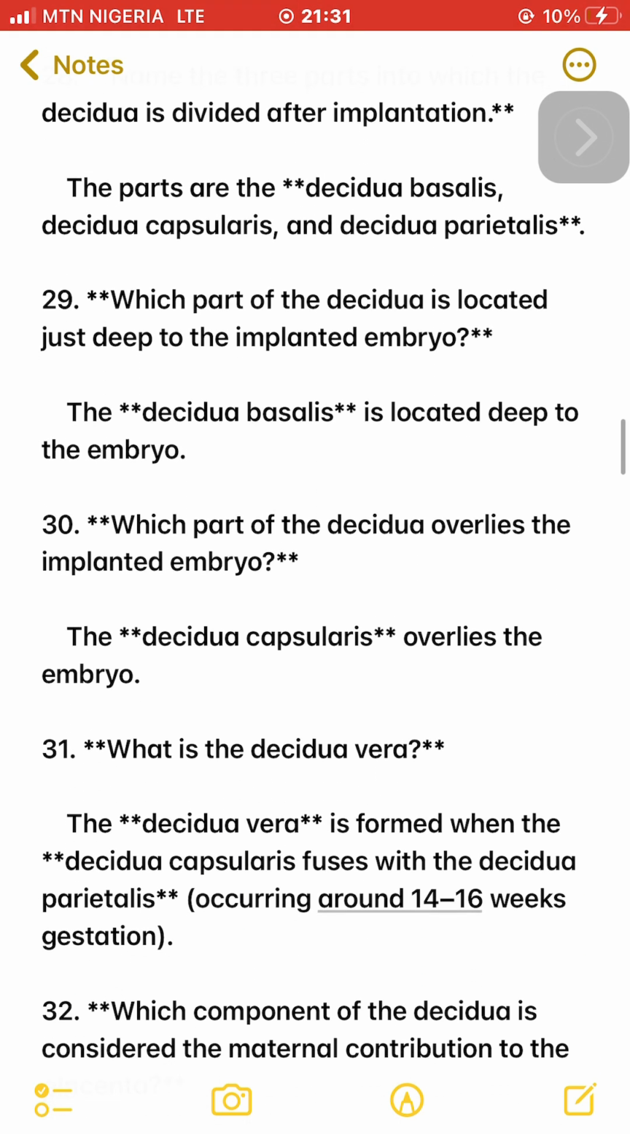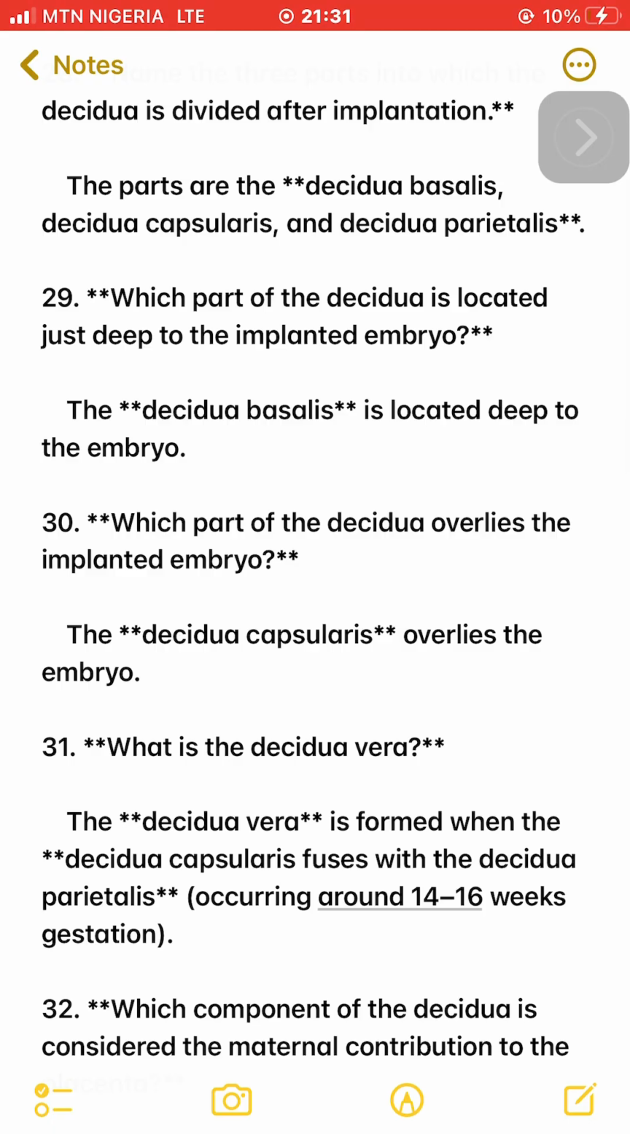29. Which part of the decidua is located just deep to the implanted embryo? The decidua basalis is located deep to the embryo. 30. Which part of the decidua overlies the implanted embryo? The decidua capsularis overlies the embryo.